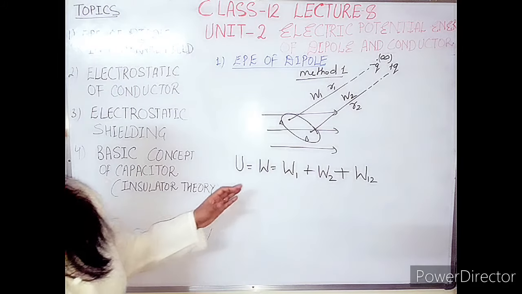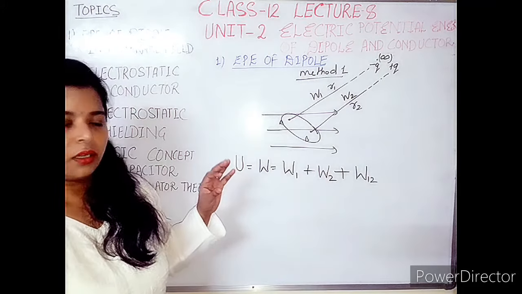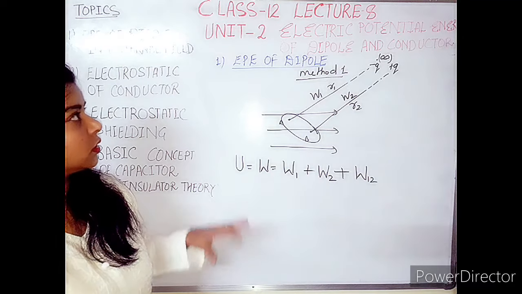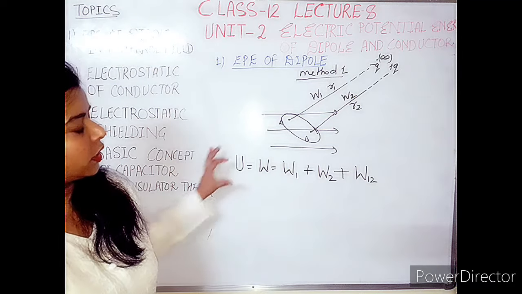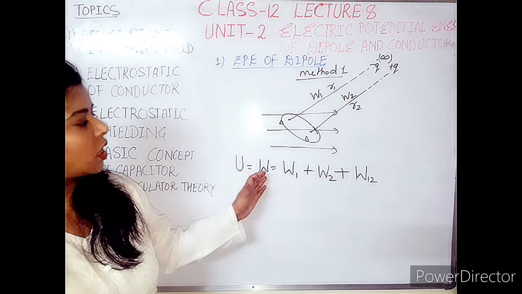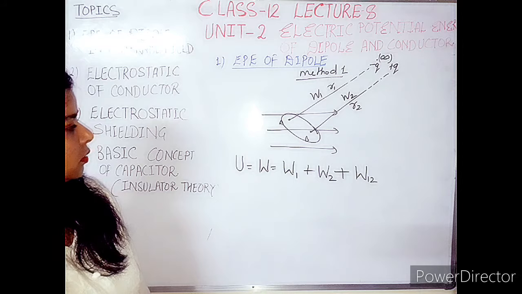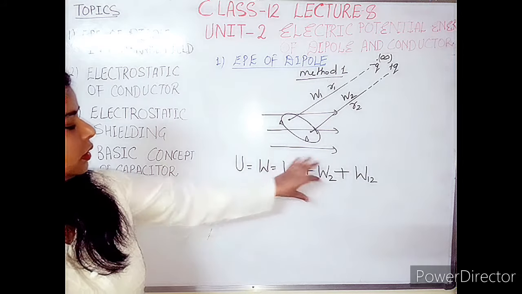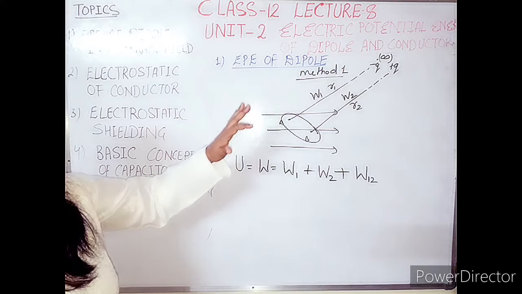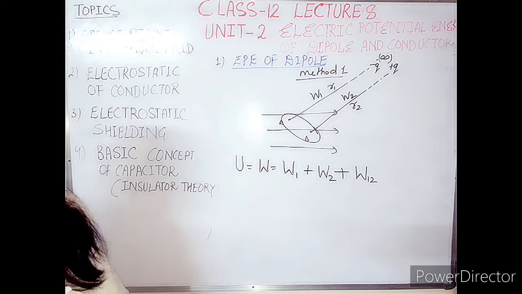So there are overall 3 terms. You can go through the topic given in my lecture number 7, and then you can easily understand how these terms are written on the right hand side to get the full work corresponding to a dipole in an external field.